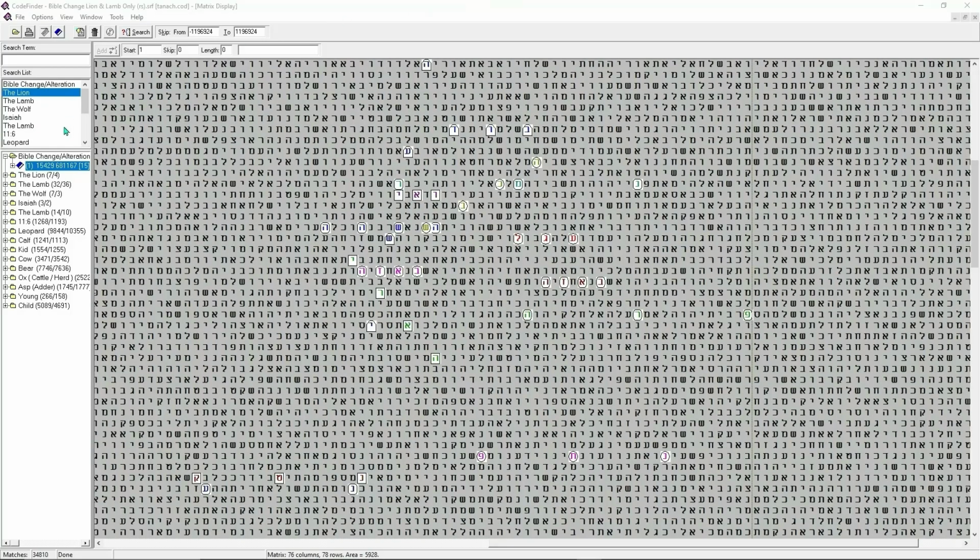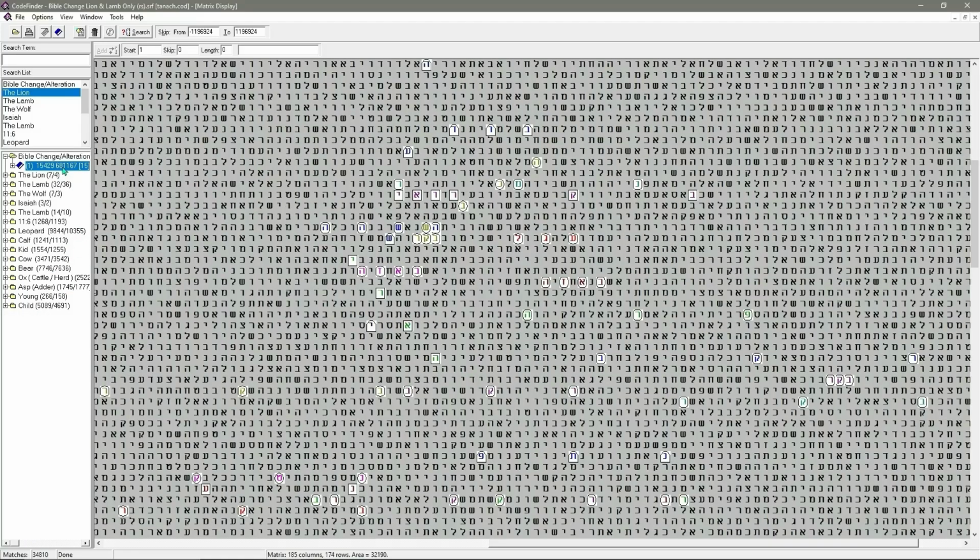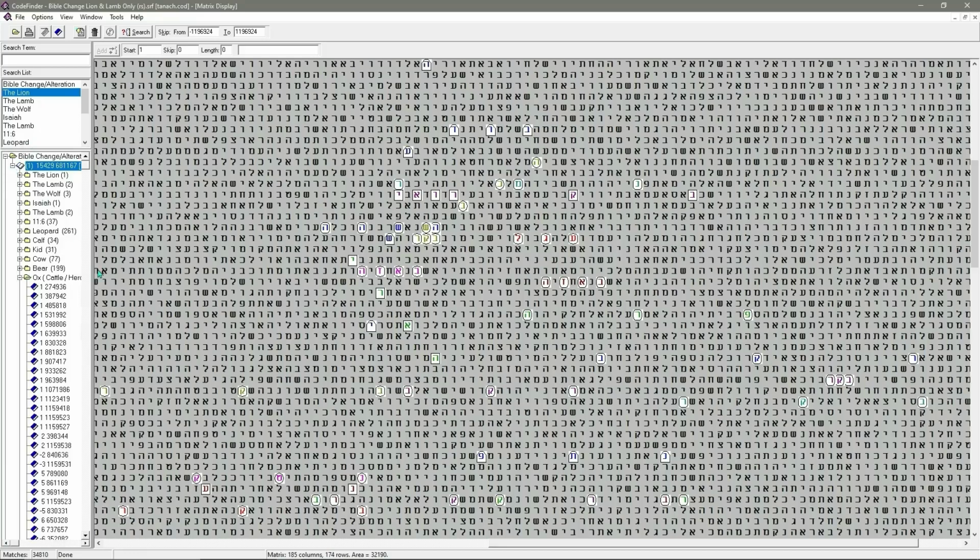Right, welcome back. There's the little portion now. So we need to look for the ox one, and also the kid, I noticed I'd not done that one as well. So we'll have a look for oxen first, so we'll open them up. Let's have a look now, we should see a bit more on here. Okay, we need to start looking around. Let me just move that back down. So we're looking for ox on here.